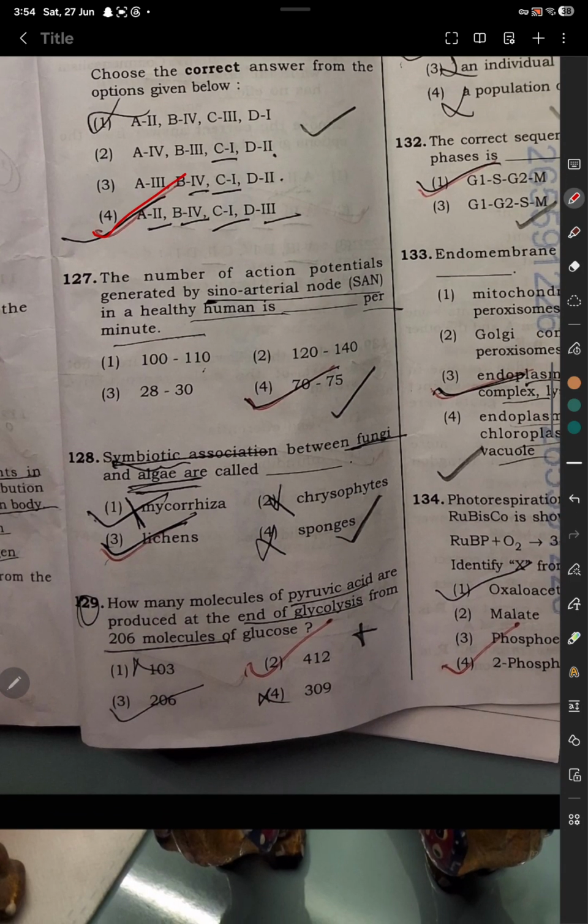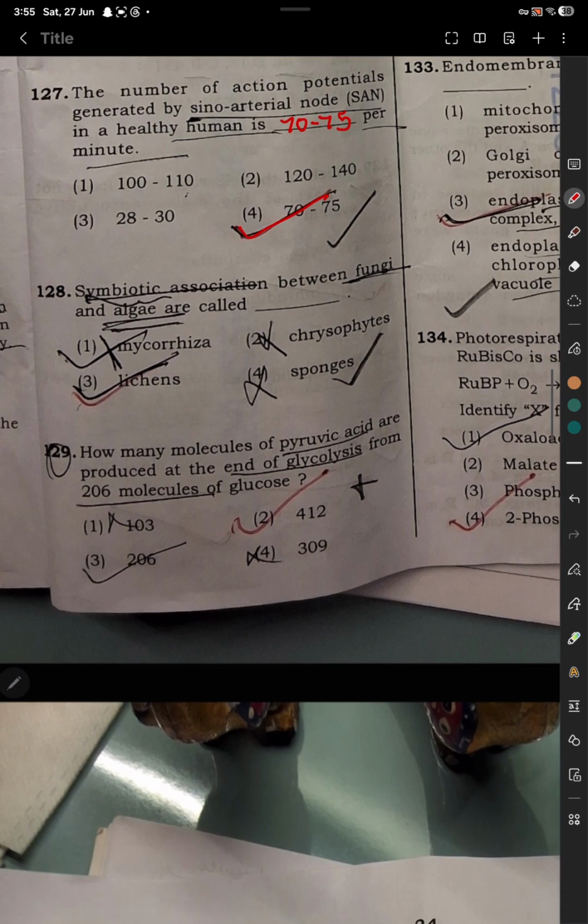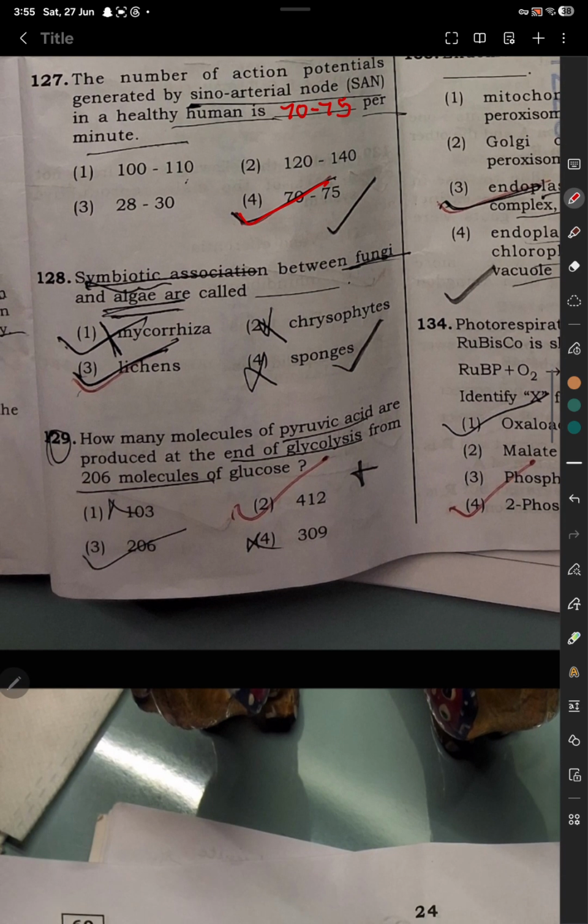Question number 127. The number of action potentials generated by sino-atrial node SAN in a healthy human is dash per minute. 70 to 75. Option number 4 is correct. Question 128. Symbiotic association between fungi and algae are called lichens.